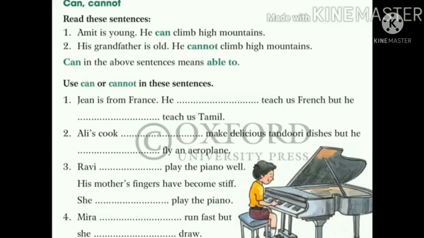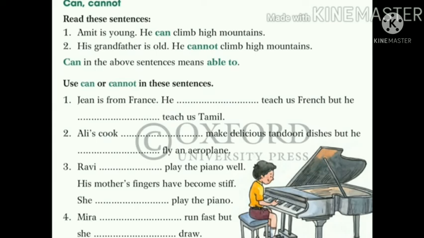Very first we will revise the use of can and cannot. So as you know, can is used for showing the ability. Okay. So very first sentence is here. Jean is from France. So he can teach us French, but he cannot teach us Tamil. Because Jean belongs to France, so he can teach us French. Yes, because French is the language of France.